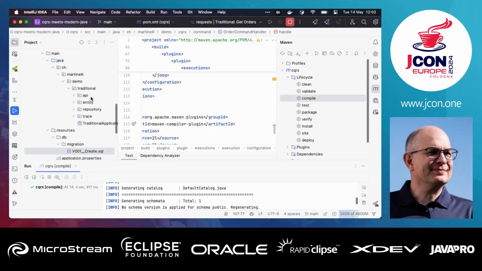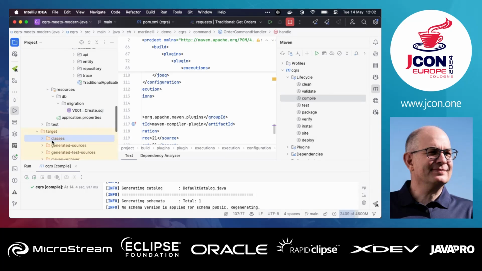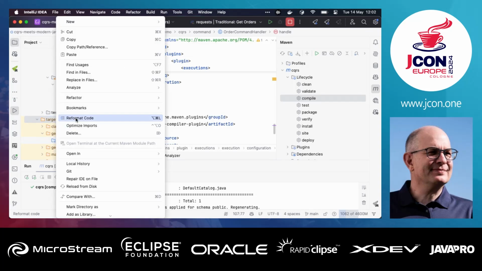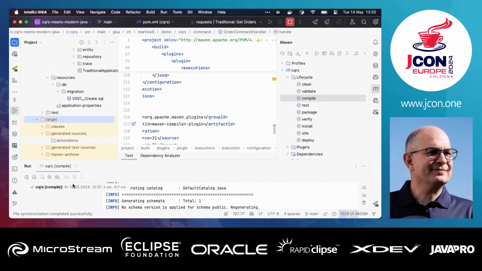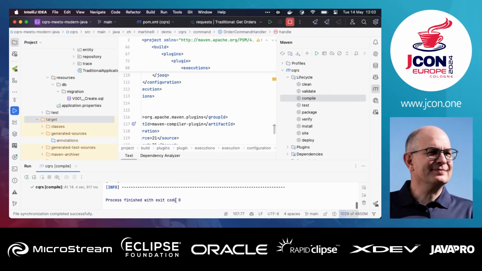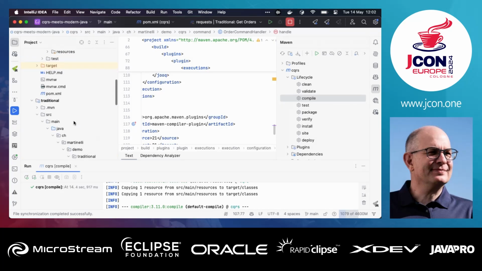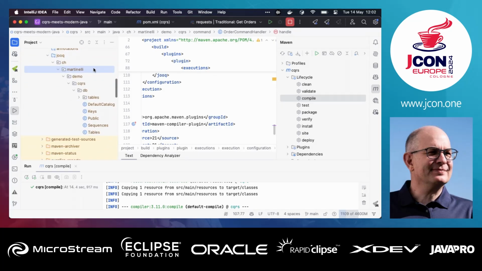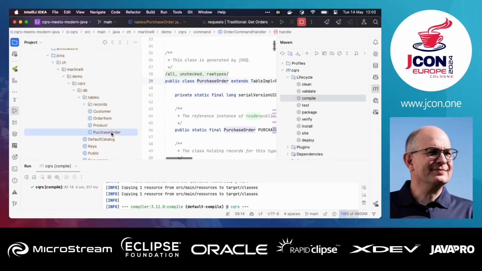And what we have now is a meta model. So if we have a look here at, let's do a refresh. I'm in the wrong project, thank you. Here we have, first of all, some default information about the schema, about the tables and sequences, and then for each table we get a class.